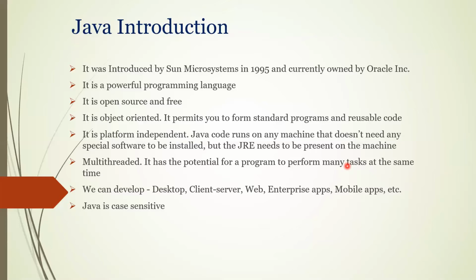So if this application is not responding parallelly, what will happen? First, it will respond to the first person. Once the first person's response is done, then only the second person, then only the third person. Like that, there are 100 people. So maybe the first person gets a quick response. The second person may have to wait for 1 second. The third person may have to wait for 2 seconds. The fourth person may have to wait for 4 seconds. Like that, the 100th person may have to wait for 100 seconds, 1.5 minutes. So will you be happy like that? No. I want a response quickly. All 100 people are expecting a response immediately.